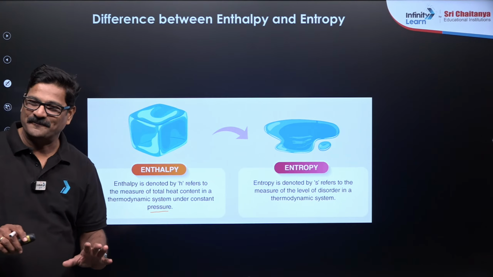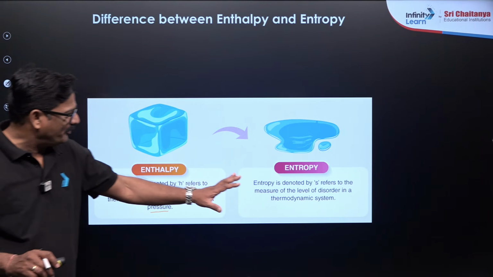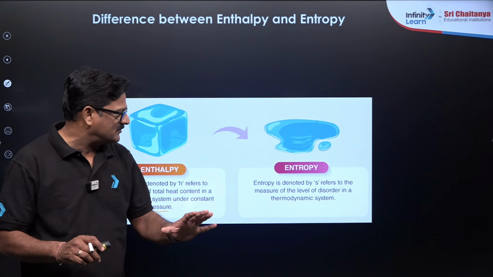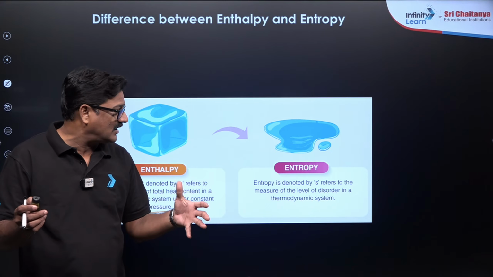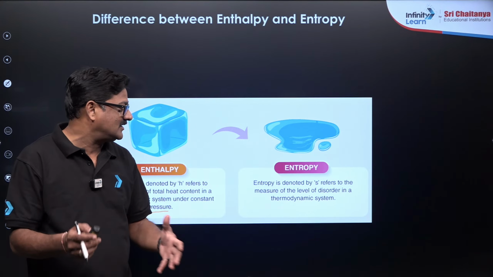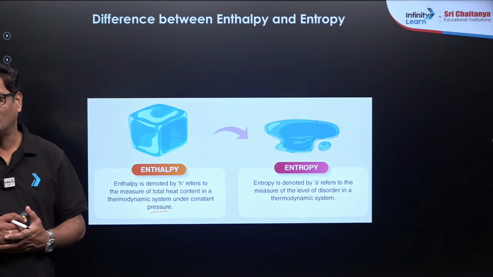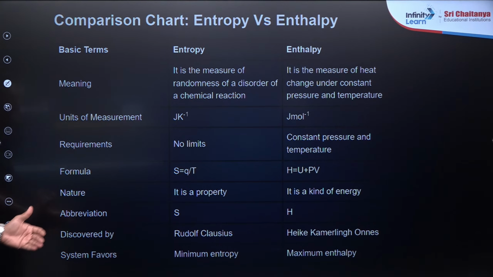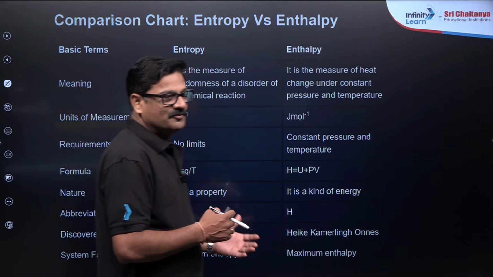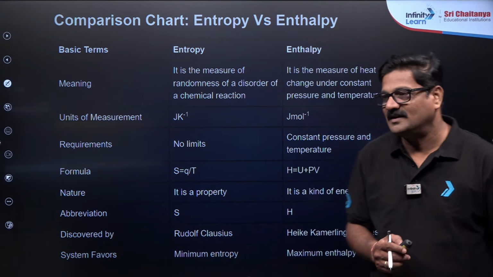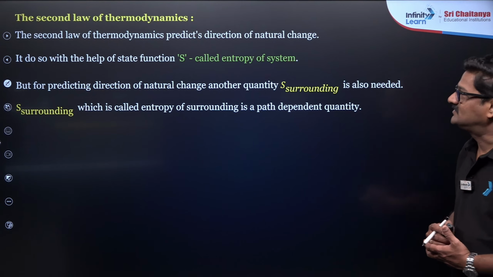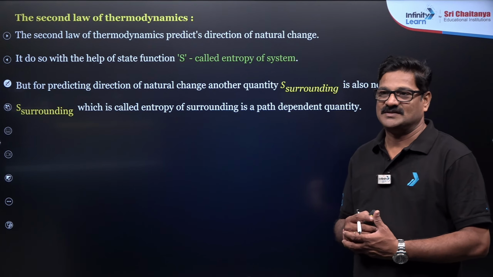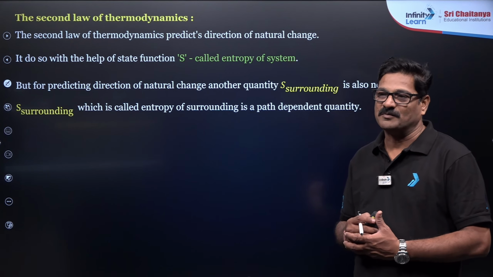Okay, so entropy is denoted by S, refers to the measure of the level of disorder in the thermodynamic system. Okay, so these are the variations of the enthalpy and entropy for your reference, and you can see second law of thermodynamics. So what second law of thermodynamics says?